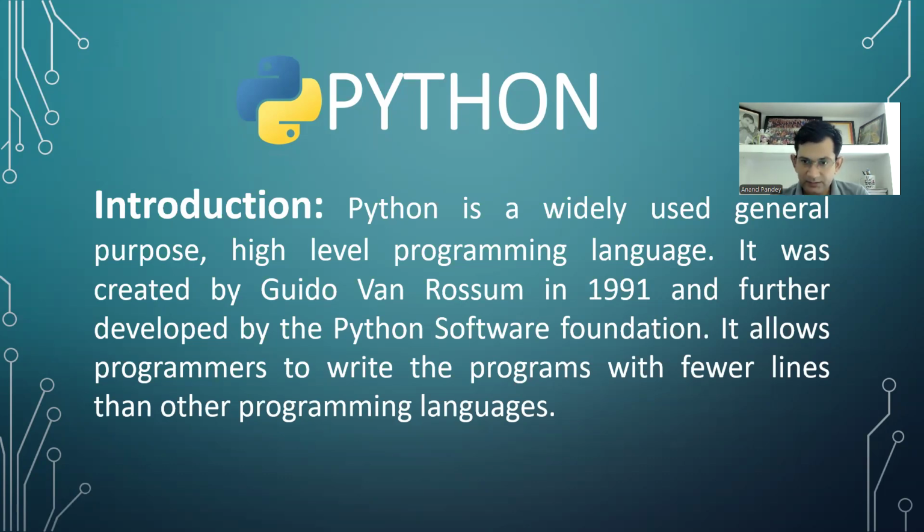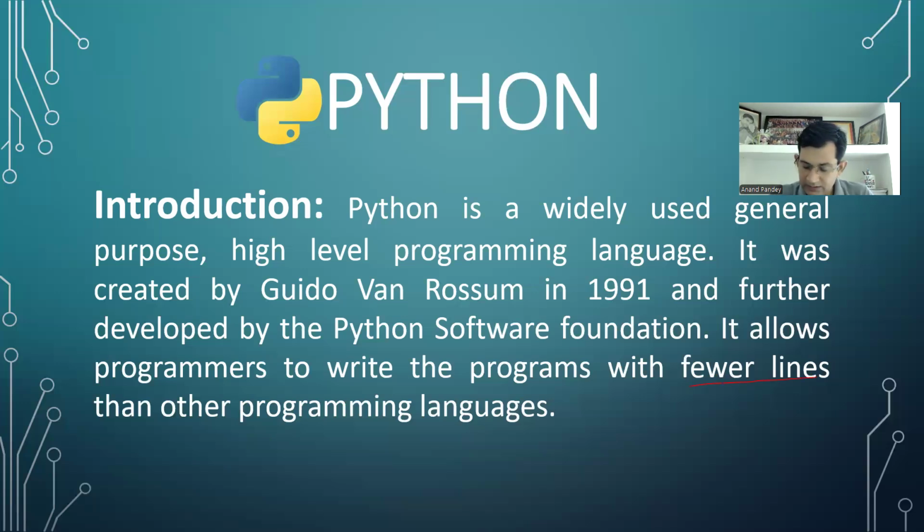Okay. Now, the most important feature of this Python is what it allows. See the last line. It allows programmers to write the program with fewer lines. This is the most important feature of Python.